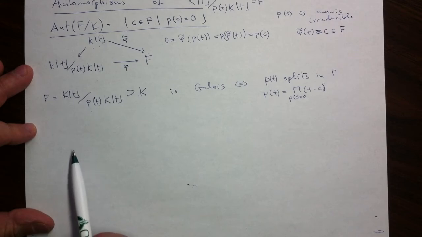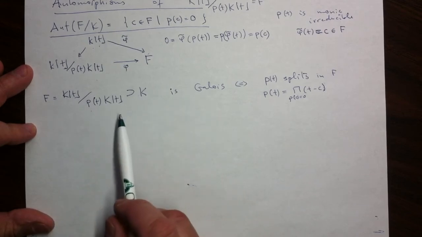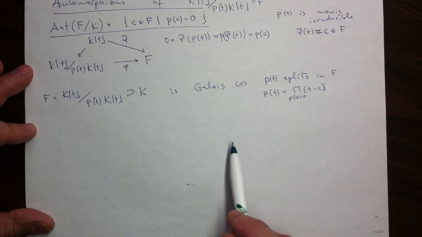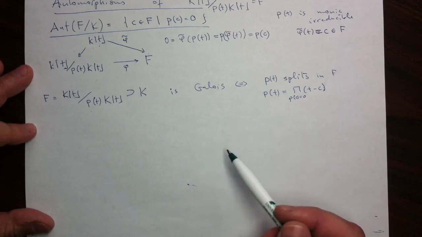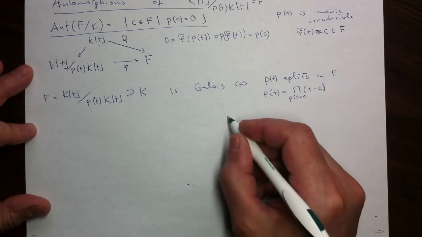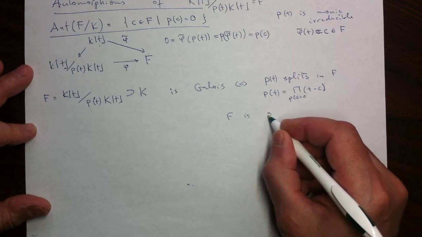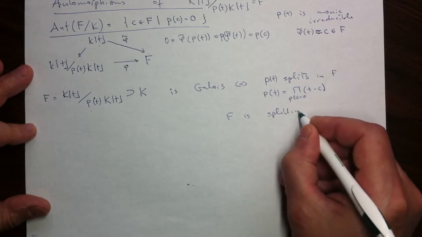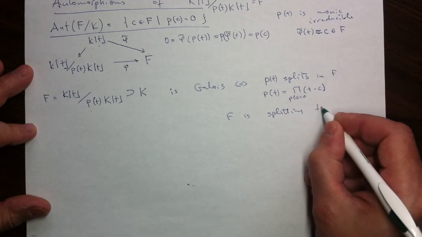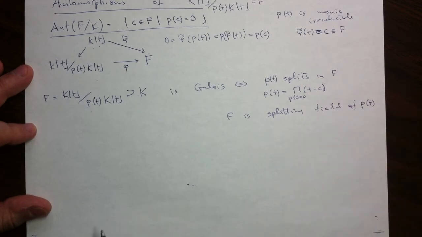And hence we have a neat description of when this extension by one element is Galois. Well, it's if and only if the polynomial splits in this extension. The minimal polynomial of this element splits in the extension. In this case, F is called the splitting field of the polynomial P. That we will discuss in the future.